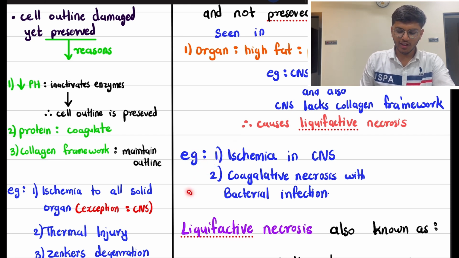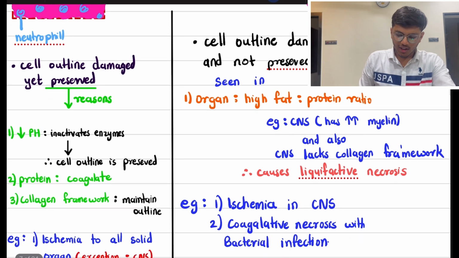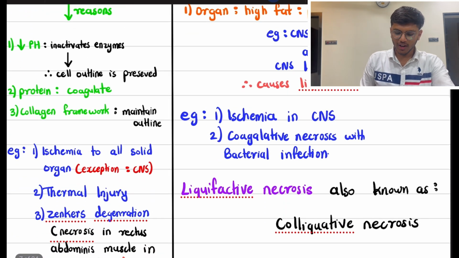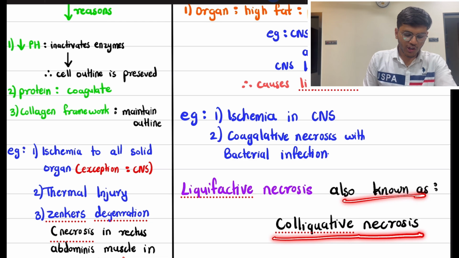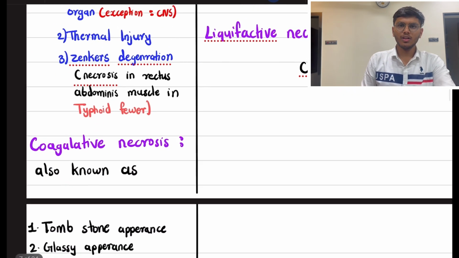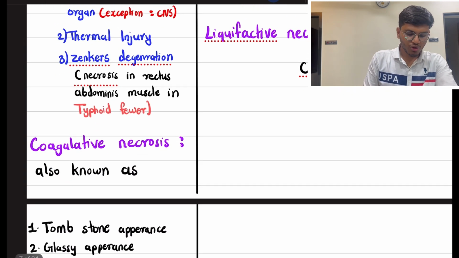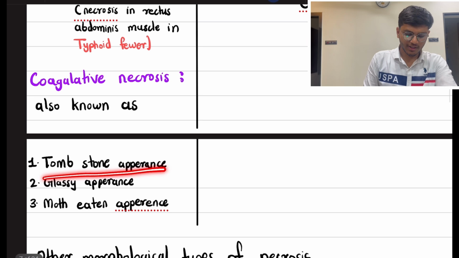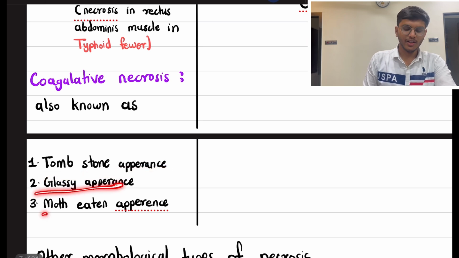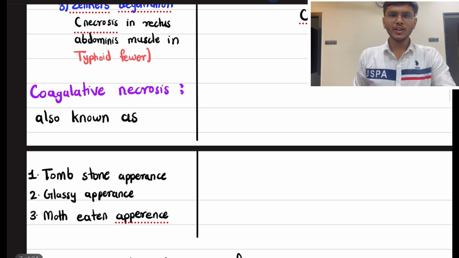necrosis, and bacterial infection. Liquefactive necrosis is also known as colliquative necrosis, and coagulative necrosis has three terms which are tombstone appearance, glossy appearance, and moth-eaten appearance. These were the main types of necrosis.